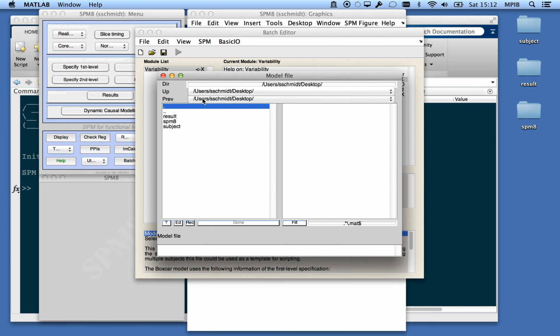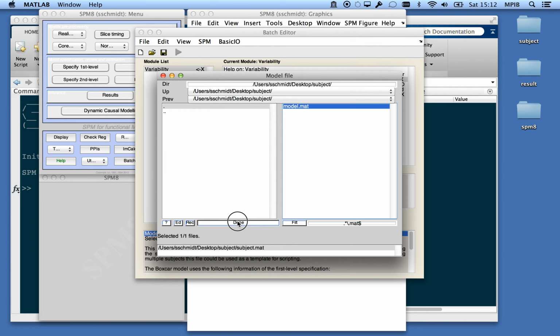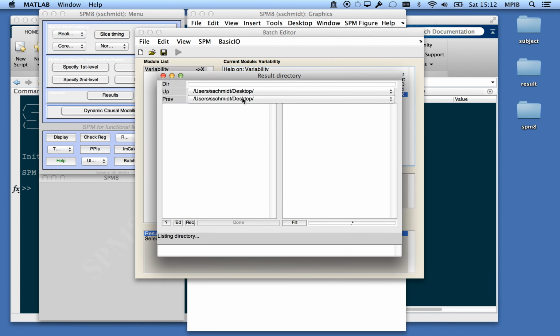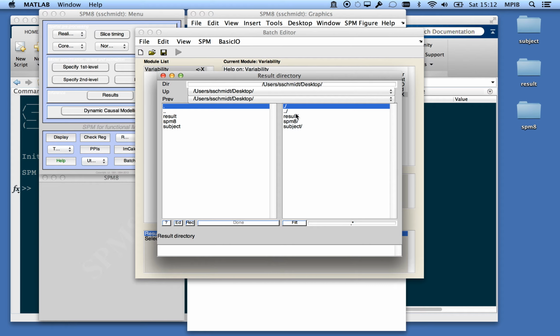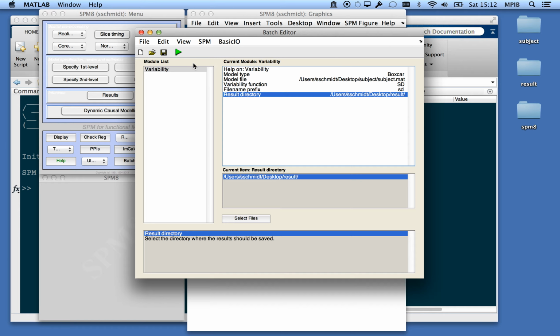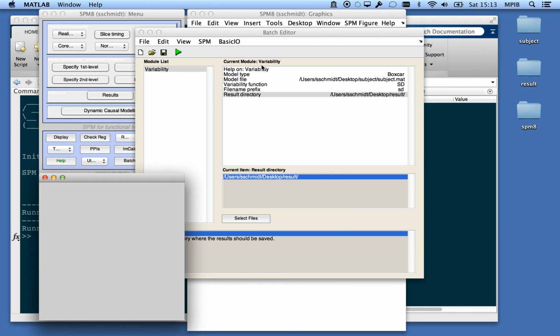So I now choose this subject I created, and I choose a result directory. It's the empty one on the desktop that I have prepared. And then to get this going, just press the play button. So this will now read in the data run by run. And just please bear with me for a second while this computes.